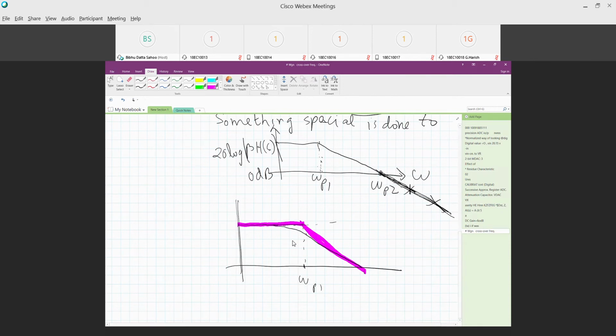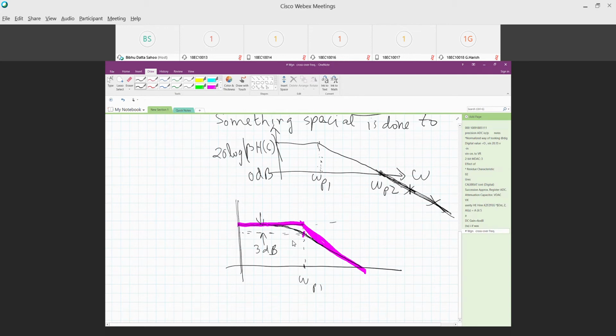So in the Bode plot, omega P1 is where it will be minus 3 dB. This height will be 3 dB. So when we do a Bode plot, because we are human beings, we don't want to draw these smooth curves. It's difficult for us to draw. Computer can do this.